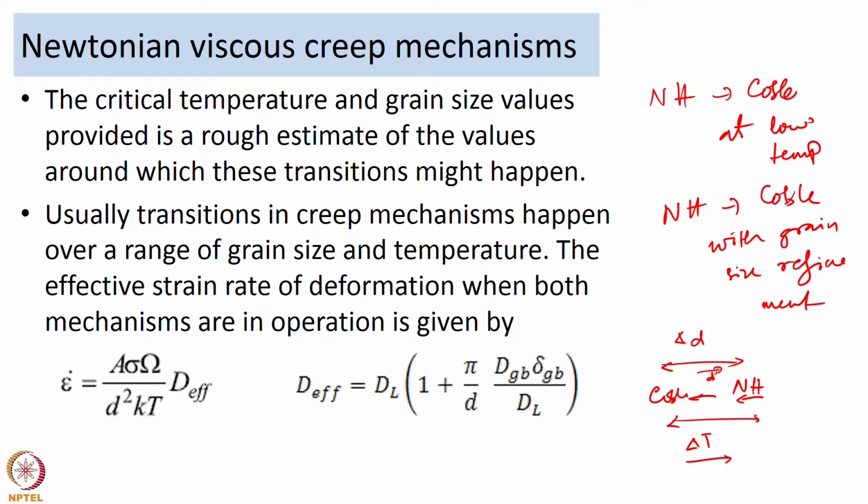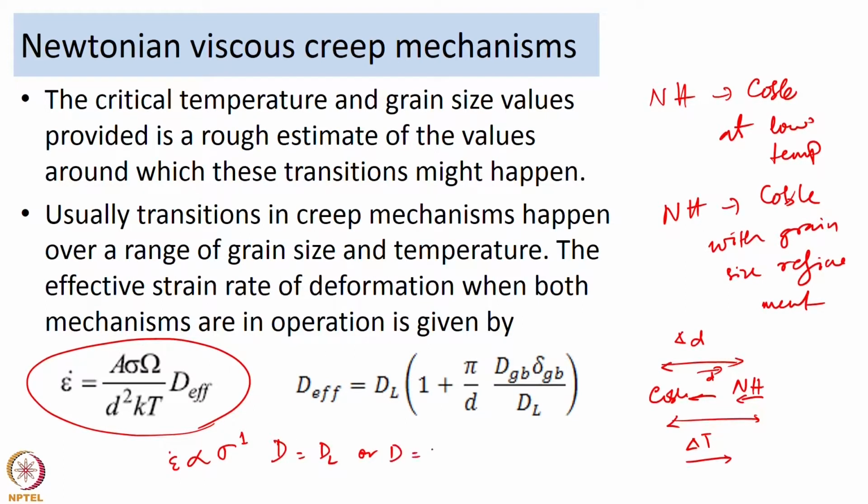So, when you have such a case, the strain rate of deformation in that scenario can be described by the following equation. Here you still have epsilon dot proportional to sigma to the power 1, because n is equal to 1 for the diffusion creep mechanism. You will continue to have that, but instead of D equal to D_l or D equal to D_Gb, you are going to use an effective diffusivity. So, here the strain rate will depend on an effective diffusivity, which is given by the following relation.